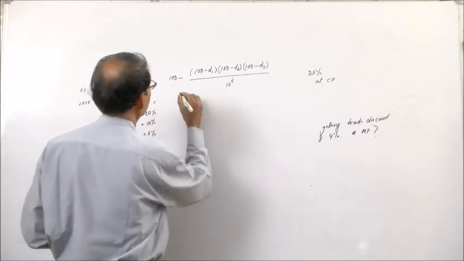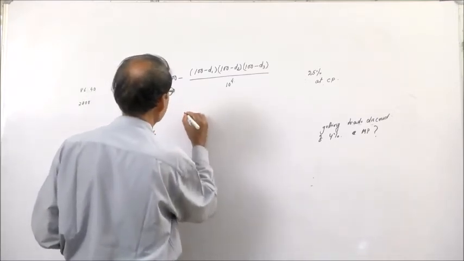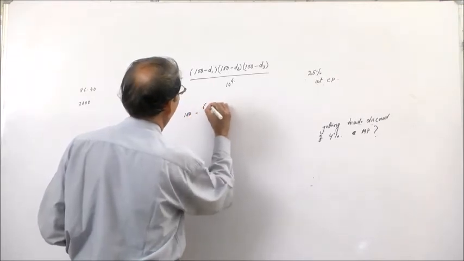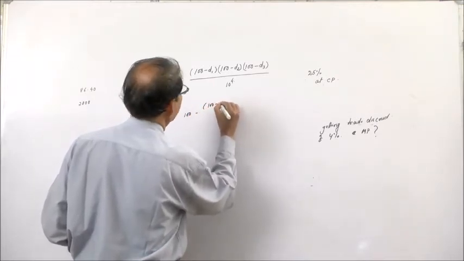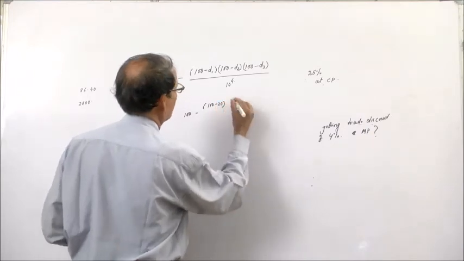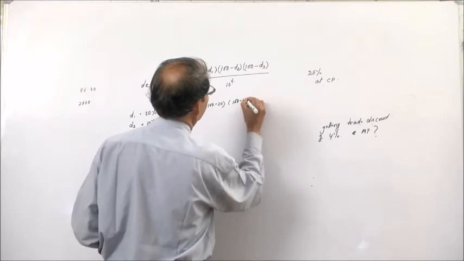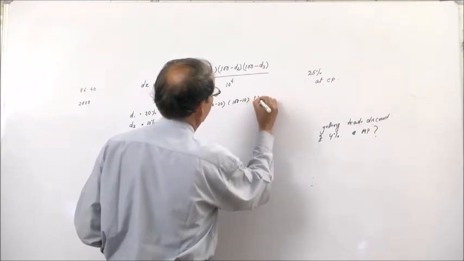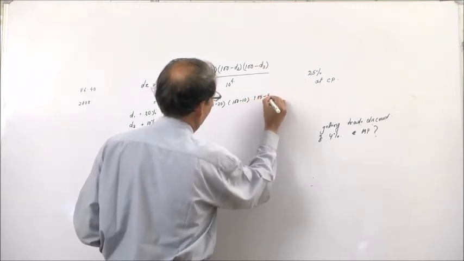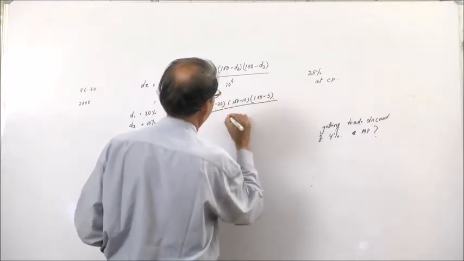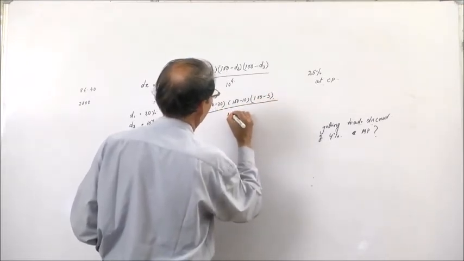The single discount is equal to 100 minus (100 minus 20) into (100 minus 10) into (100 minus 5) divided by 10 to the power 4.